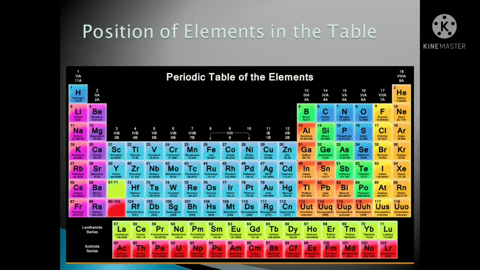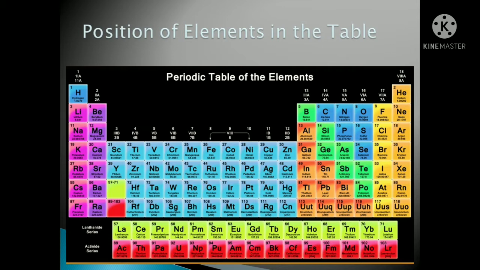While making this periodic table, he has given some characteristics to us. Now you see, this periodic table also has groups and periods. How do I know that this is a group and this is a period? See, in this periodic table, we have 7 periods. Can you see hydrogen, lithium, sodium, potassium, rubidium, then cesium and francium? From hydrogen to helium, lithium to neon, sodium to argon, the horizontal lines, these all are periods. First period, second period, third period.